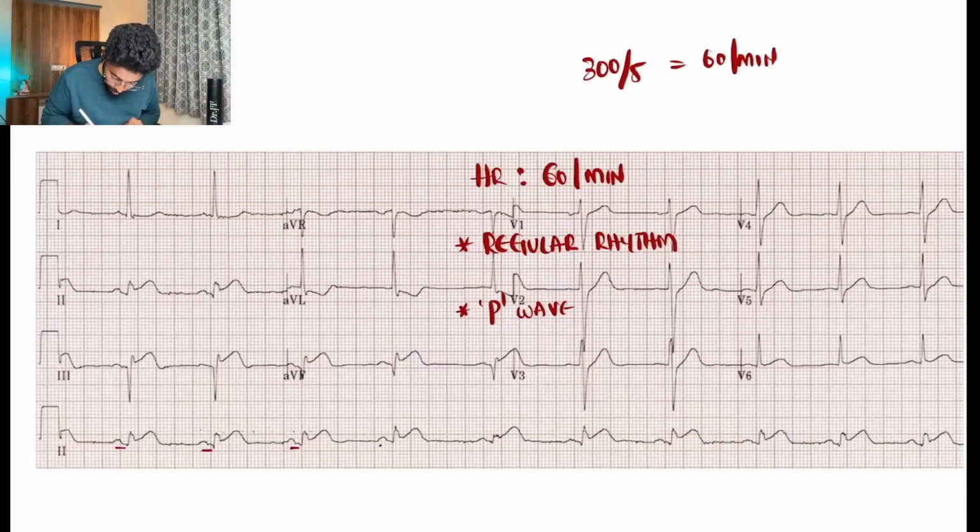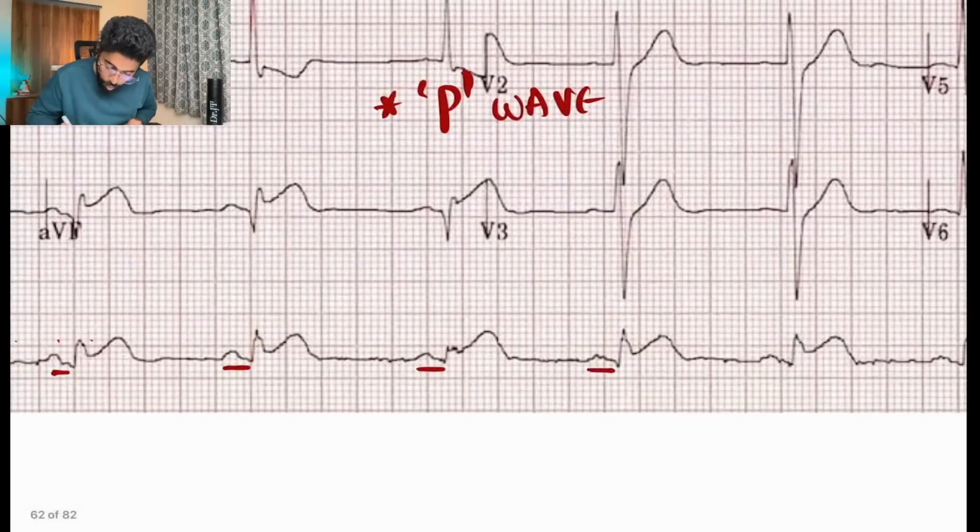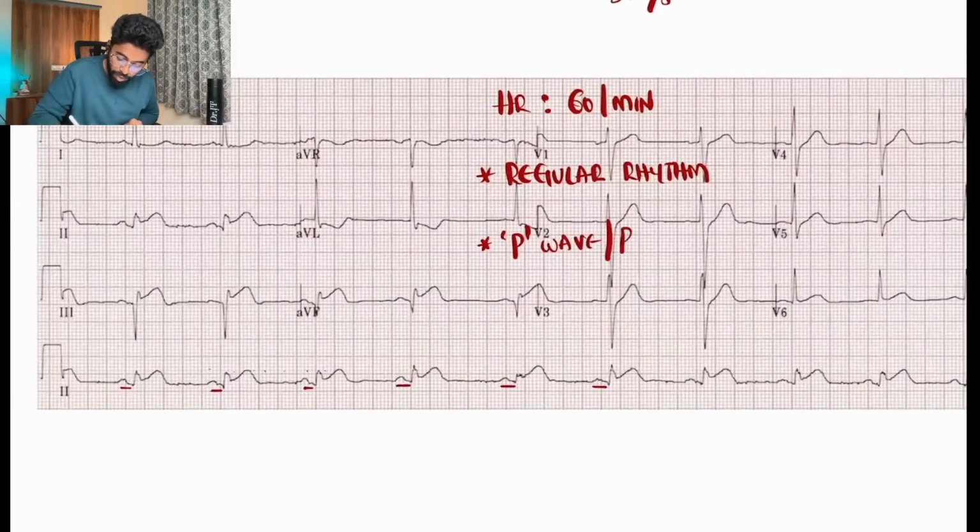It is looking quite normal at places, quite abnormal at places. Okay, no, it's not normal. It's abnormal clearly. We can clearly see it is occupying more than one box. It is occupying one box here. It is occupying almost three-fourths of a box. So P wave and PR interval, a mild prolongation has been there.